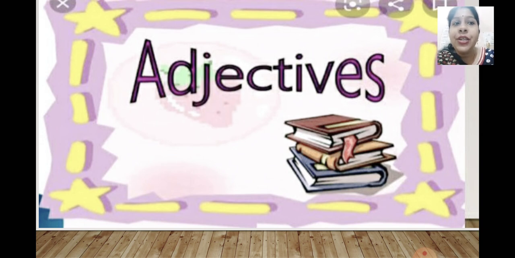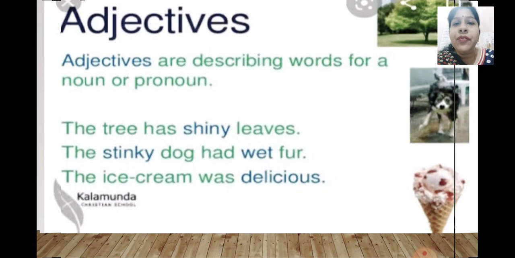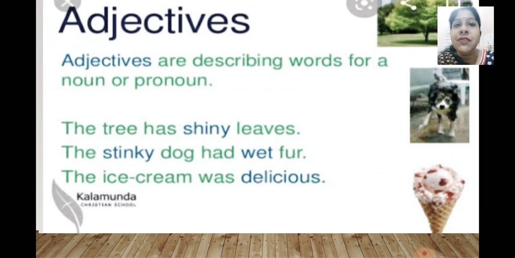Yes, I know all of you know the meaning of adjectives. Adjectives are describing words. And what does it describe? It describes a noun or a pronoun.